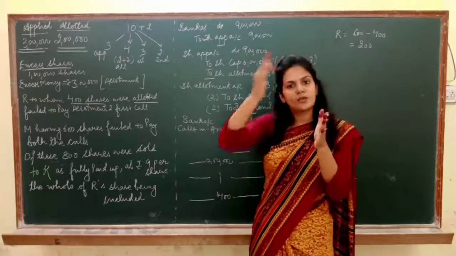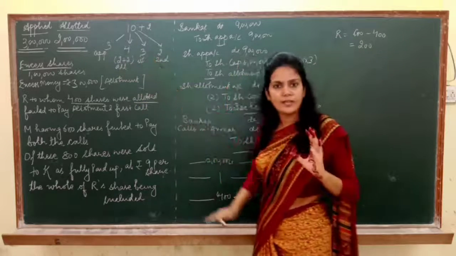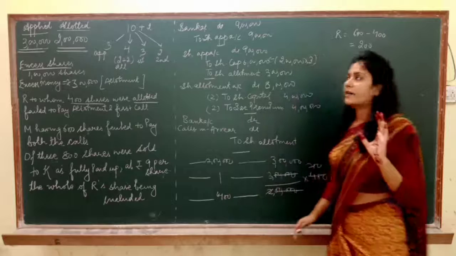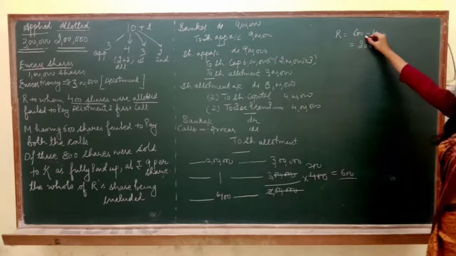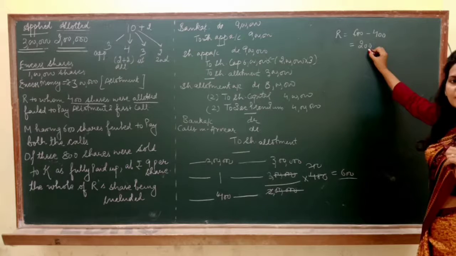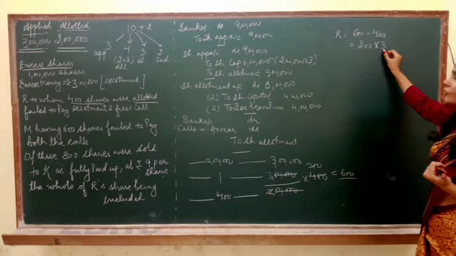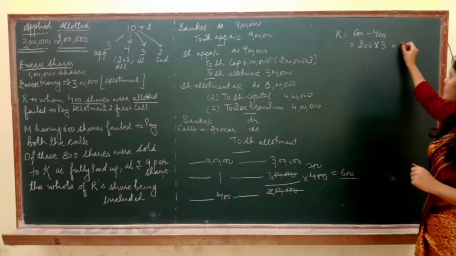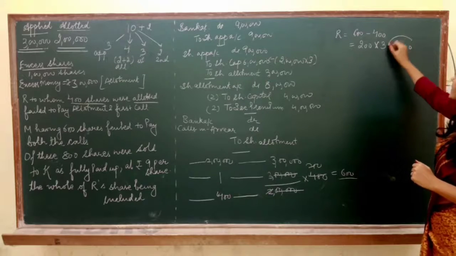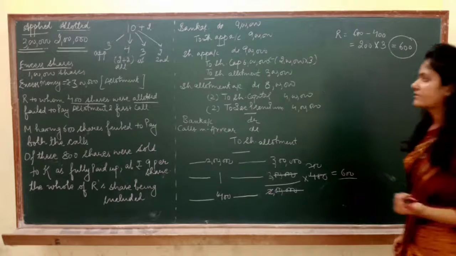On as many shares as are allotted to you, you pay allotment, first call and second call. Got it? So R applied for 600 shares, but we have given only 400 shares to him. So his excess shares are 200, and he paid application money of ₹3 on these 200 shares. It means he gave ₹600 to us extra, and we have not refunded this 600 to anybody.